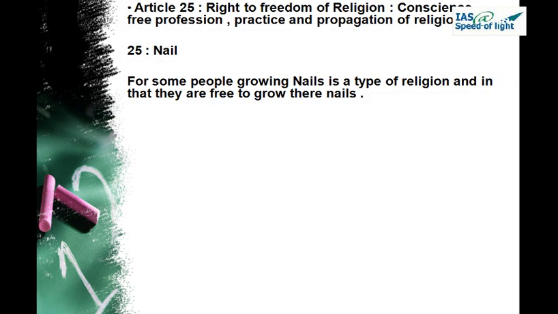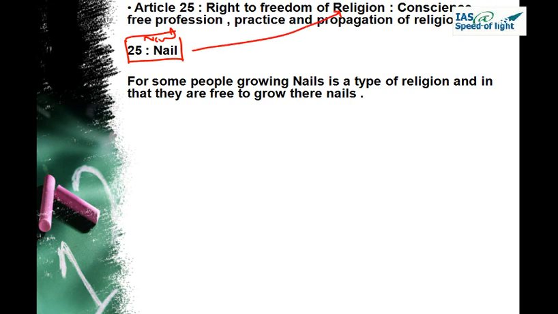Article 25, that is nail. Our picture is NL, nail, nails. It talks about right to freedom of religion, right to follow one's own conscience, free profession of the religion, practice and propagation of religion. So now nail, somehow we have to relate it with the freedom of religion. Now how will we do it?